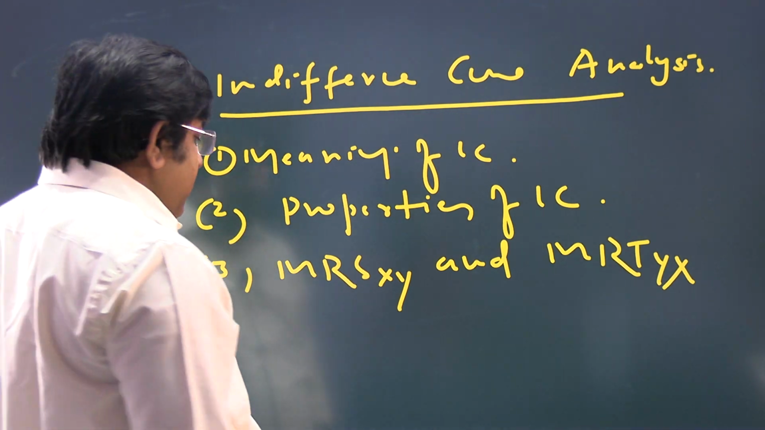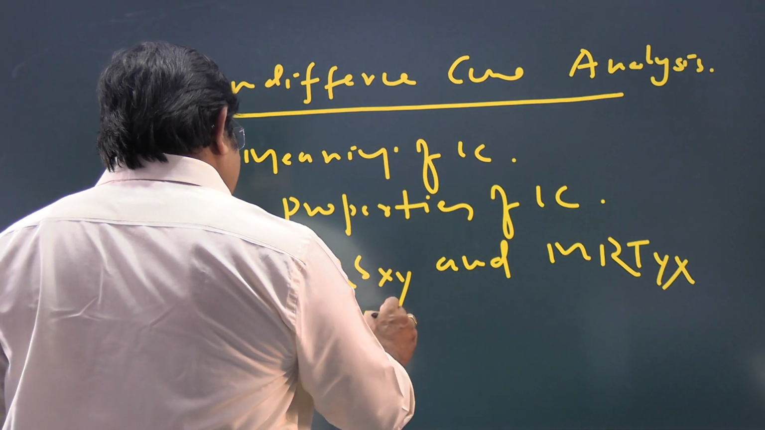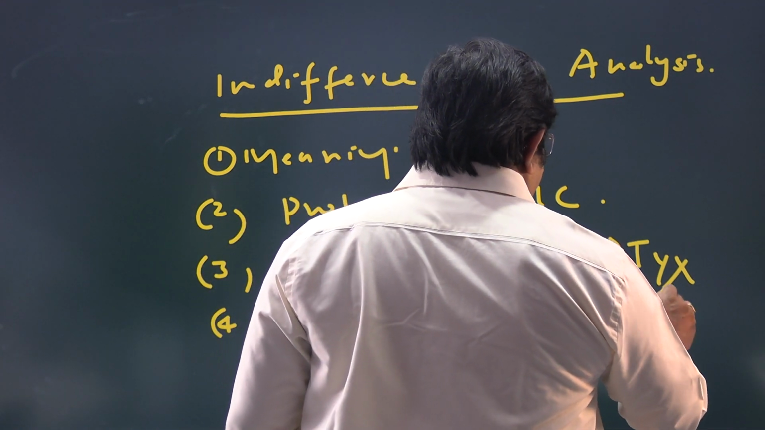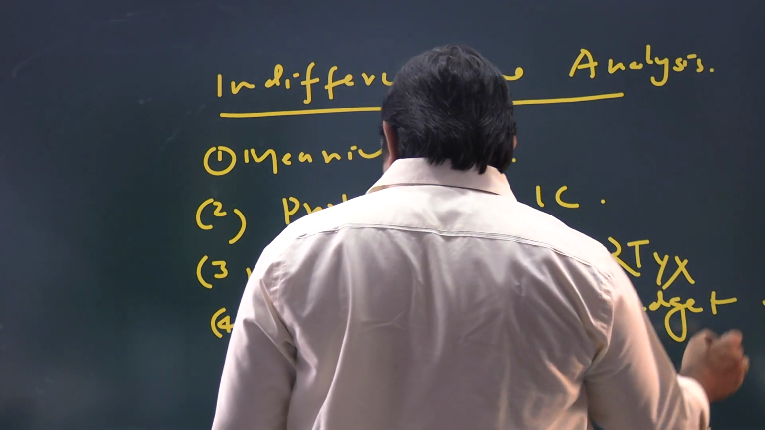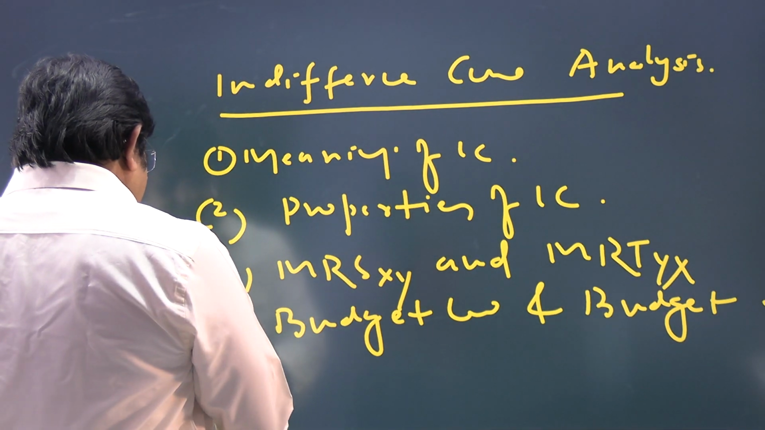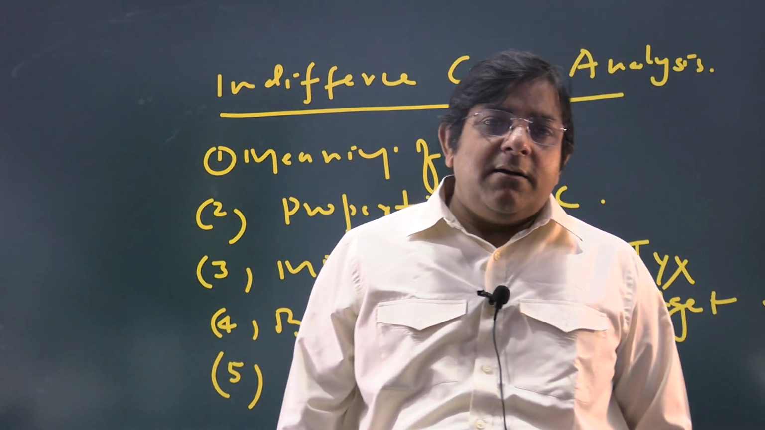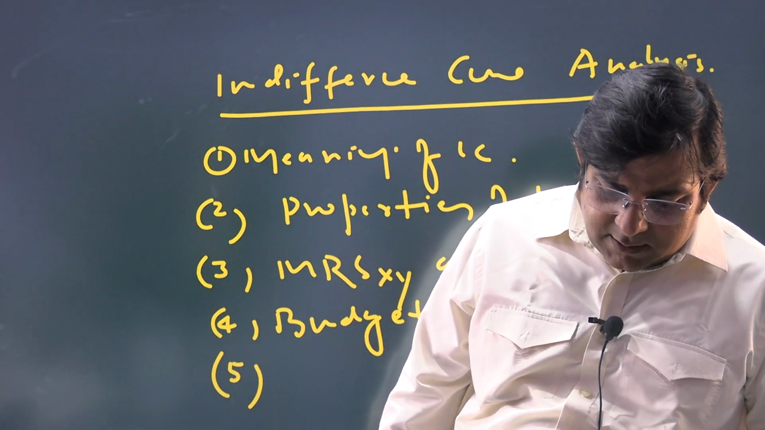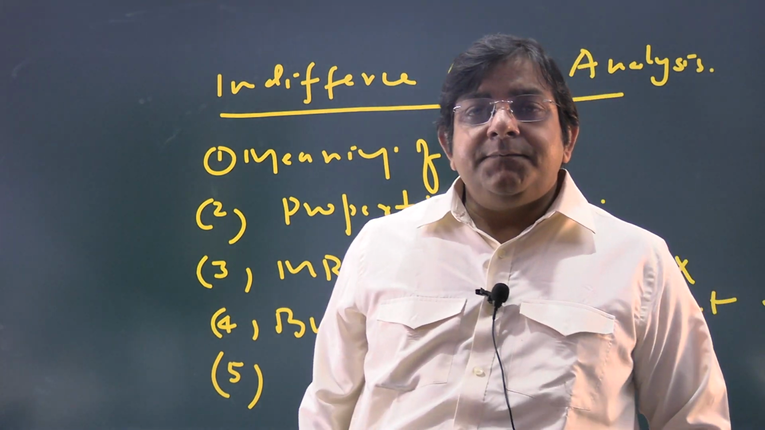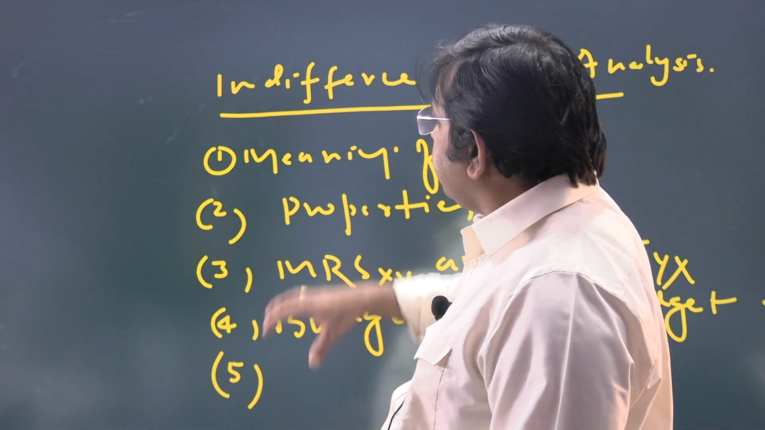Marginal rate of substitution, budget line and budget constraint. Number 5, consumer equilibrium through indifference curve.